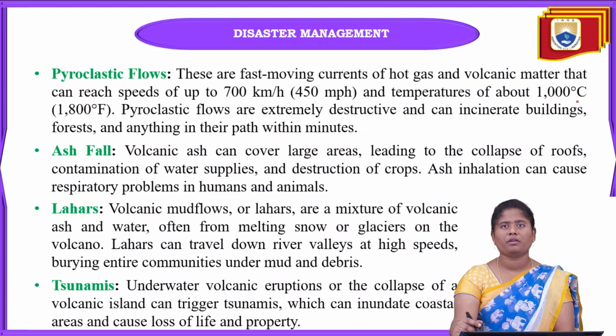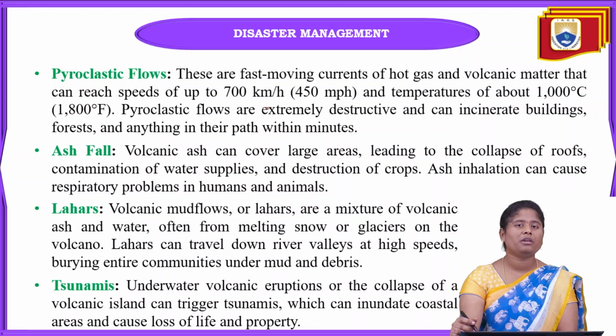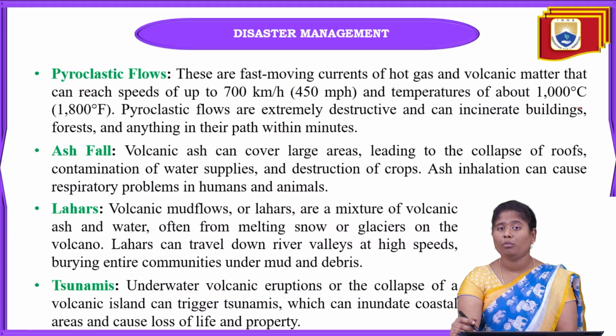These pyroclastic flows are fast-moving hot gases and volcanic matter that move at almost 700 kilometers per hour. When that much speed of volcanic matter or hot gases is flowing, it will destroy everything that comes in its path.